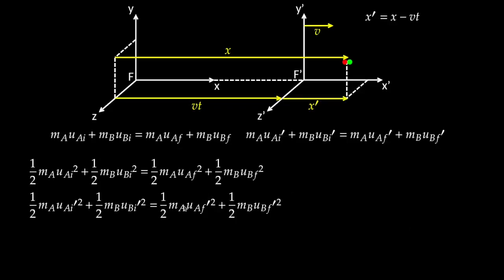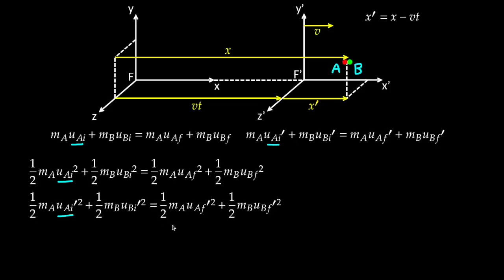The conservation laws, such as energy, linear, and angular momentum, are consequences of Newton's laws, so the laws of mechanics are the same in all inertial frames of reference. So if we consider this collision between particle A and B, we see the individual velocities of the particles are different according to observers in the primed and unprimed frames, so they have a different linear momentum according to both observers. And they'll also have different kinetic energies, but we'll show that both observers will agree that momentum and mechanical energy is conserved in this elastic collision.